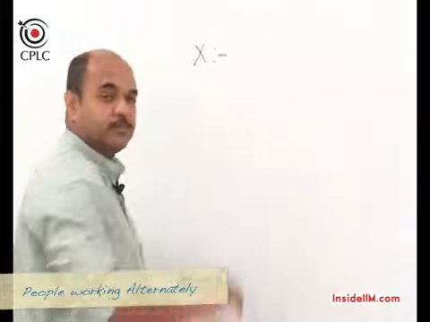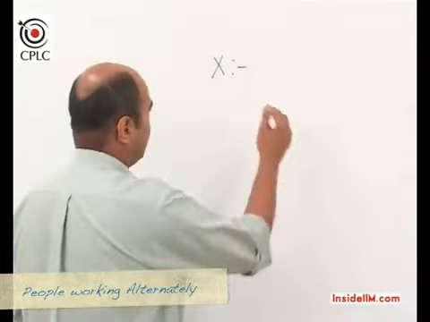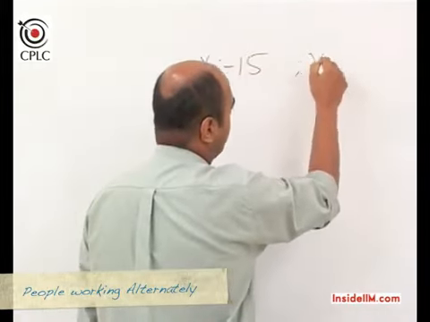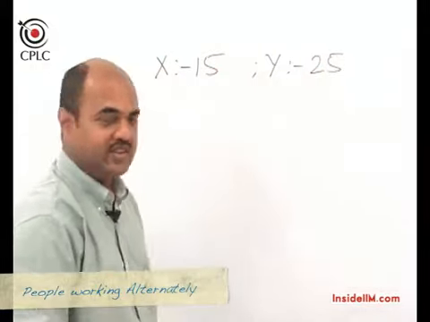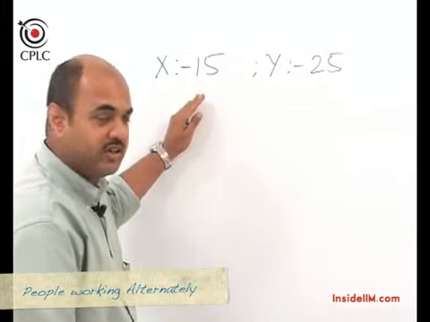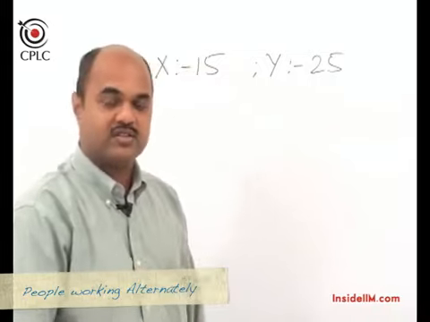Suppose we have a person X who can complete a piece of work, let's say in 15 days, and there is another person Y who can complete a piece of work alone in 25 days. So if X works alone, X will complete the work in 15 days. If Y works alone, Y will complete the piece of work in 25 days.